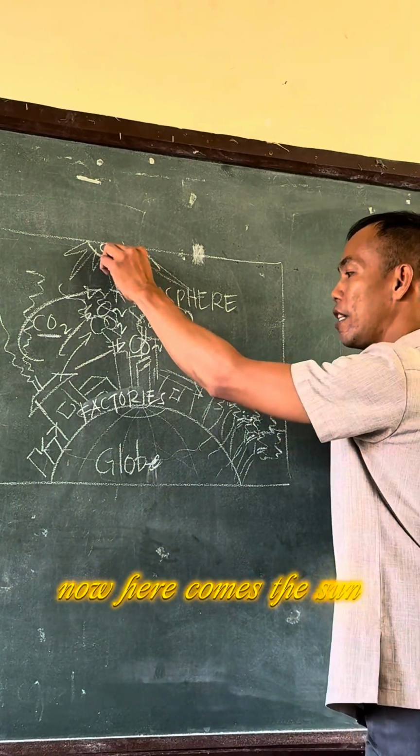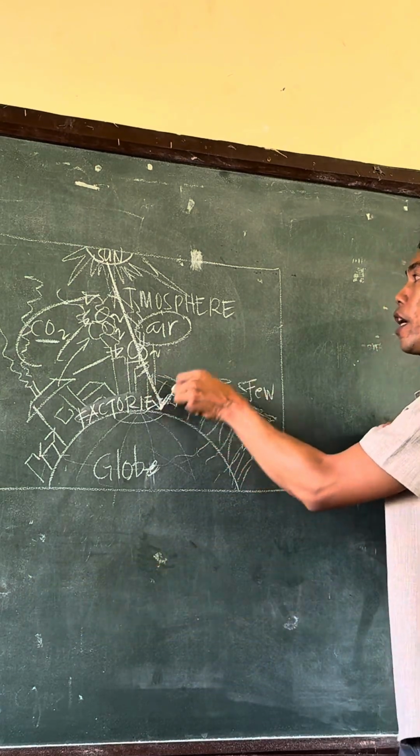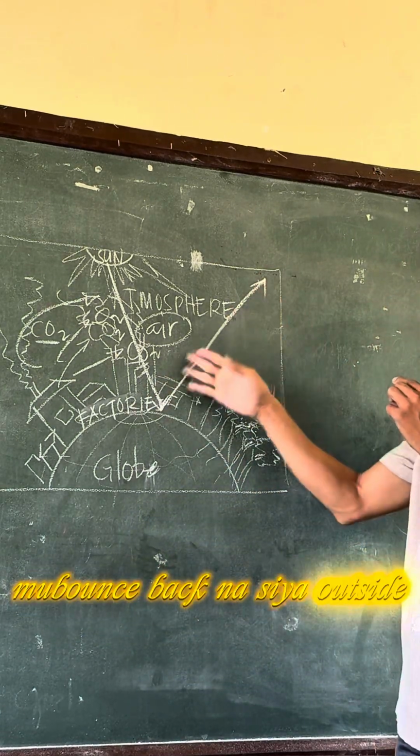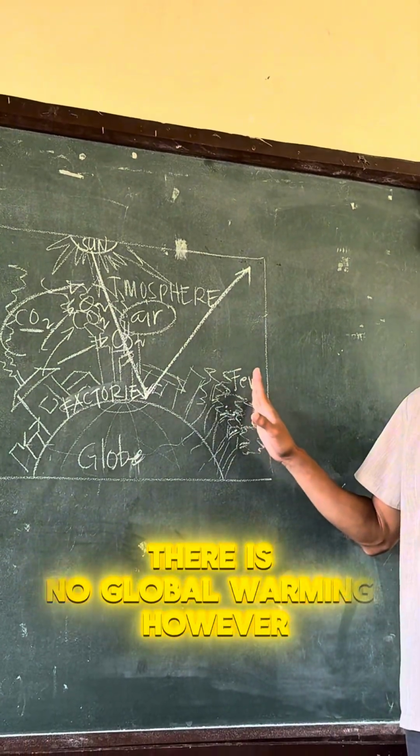Now, here comes the sun. The sun's rays hit the surface of the earth. As it hits the surface of the earth, mo bounce back na siya outside the atmosphere. If that is the case of the sunlight, there is no global warming.